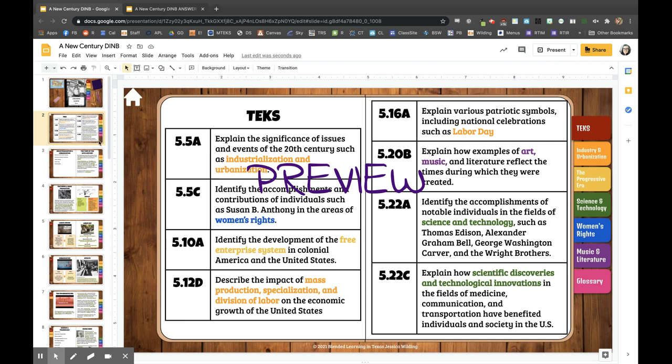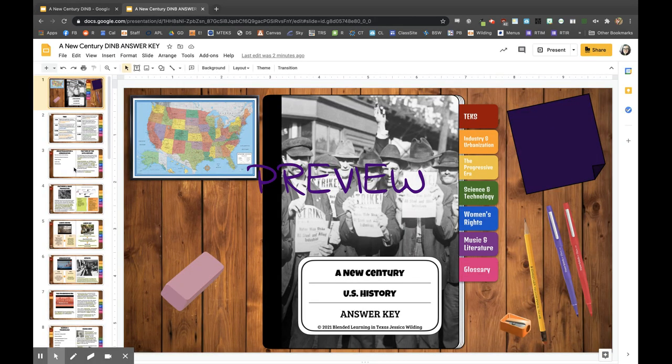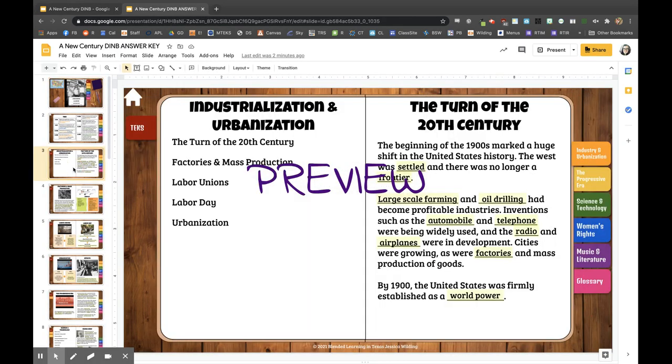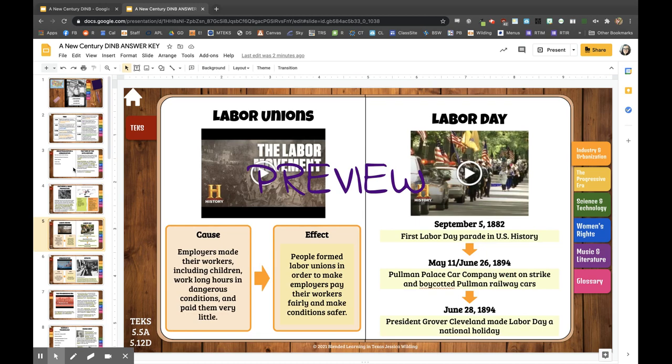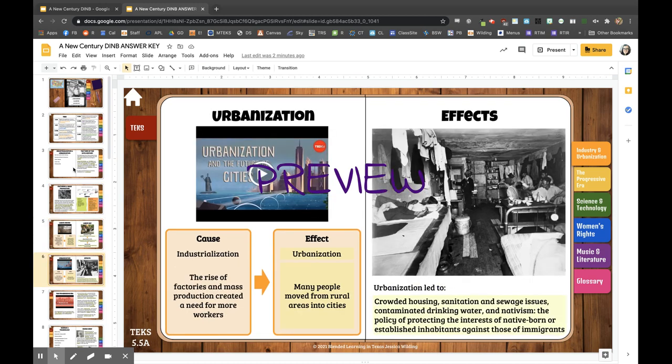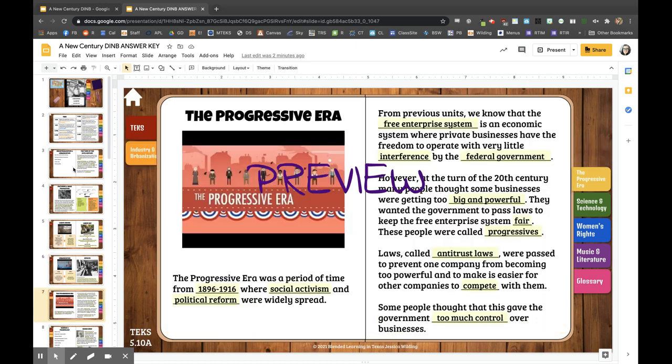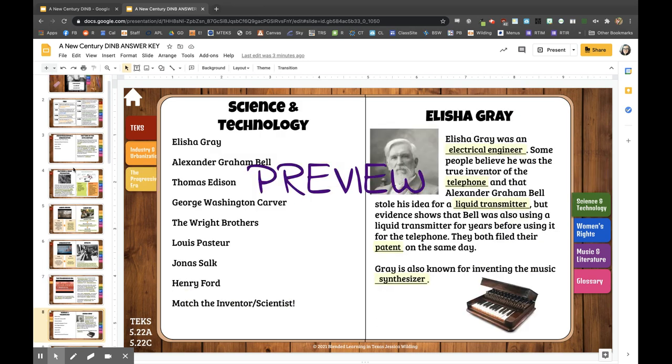So I'll switch over to the answer key version. If we go to the urbanization and industry section, there's a little blurb about the turn of the 20th century. Factories and mass production, including this GIF of a production line. A page on labor unions and Labor Day. And a page on urbanization and its effects. Then there's the short section on the progressive era and how that was influenced by the free enterprise system.